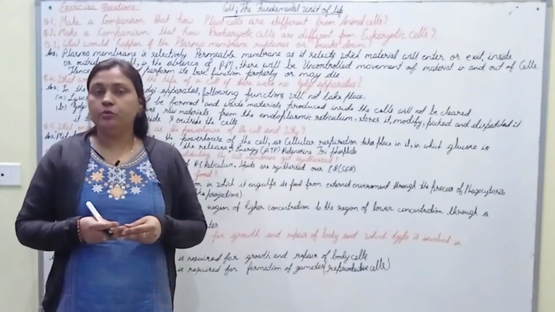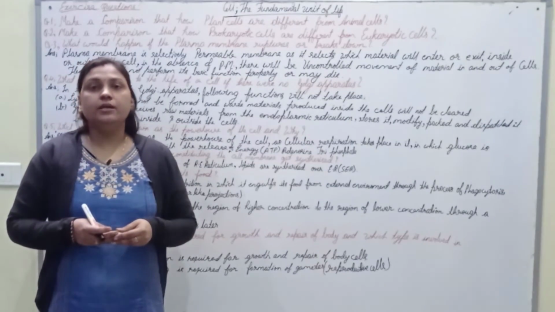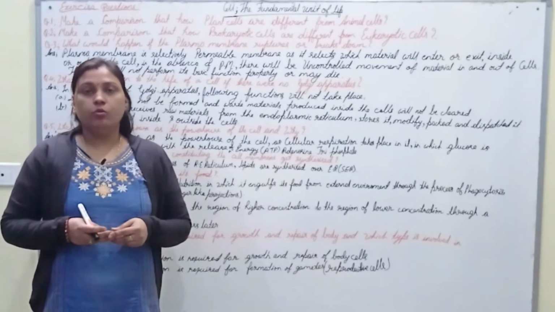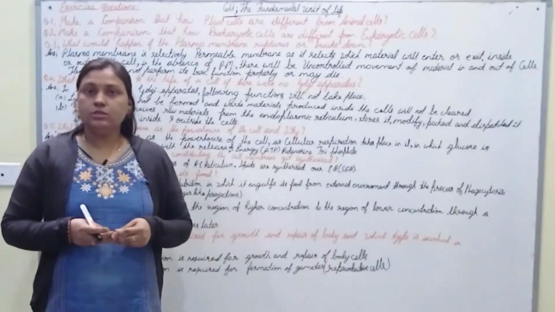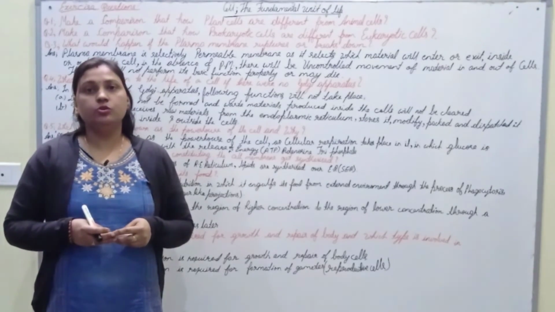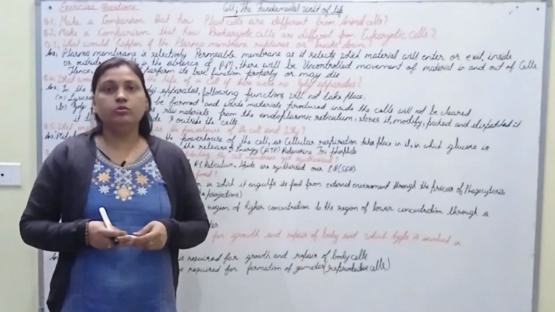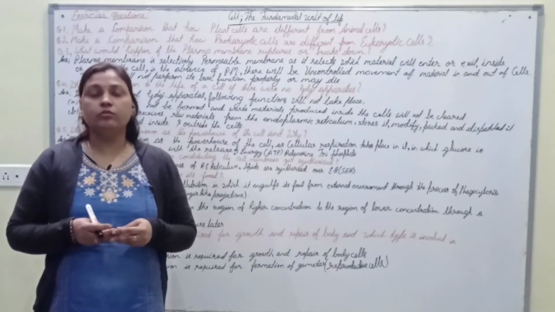We all know that cell division are of two types, mitosis and meiosis. Mitosis is responsible for the production of normal body cells and meiosis is responsible for the formation of gametes or germ cells. So, this is all about the exercise questions that are given in the end of the chapter.